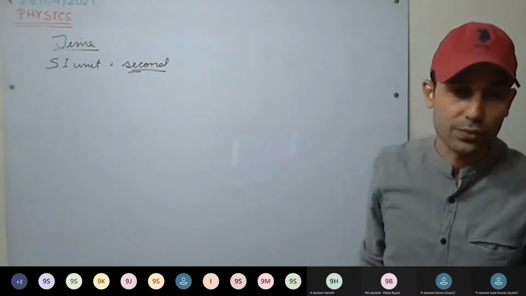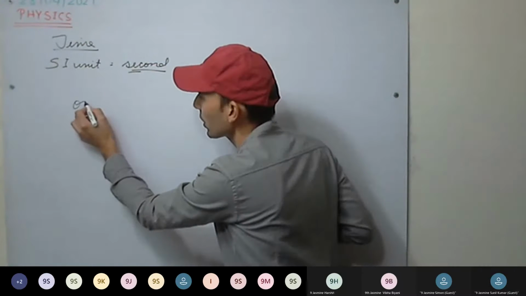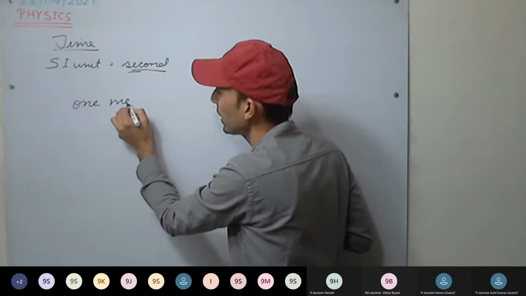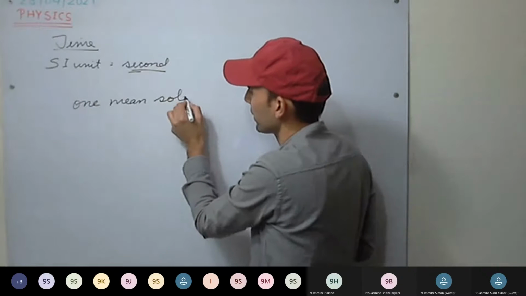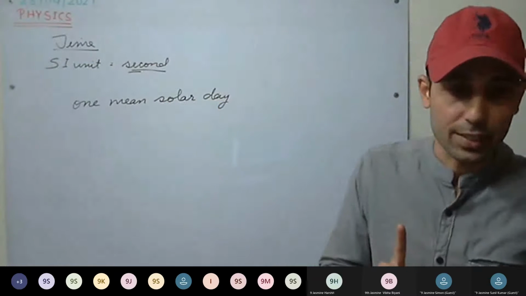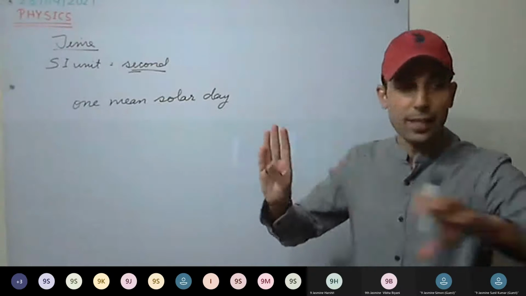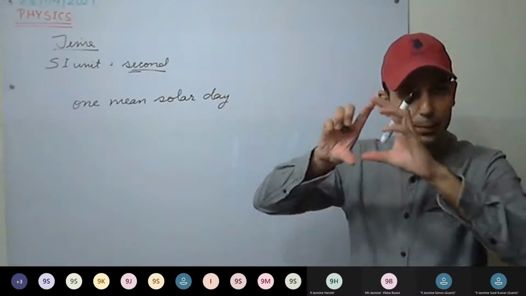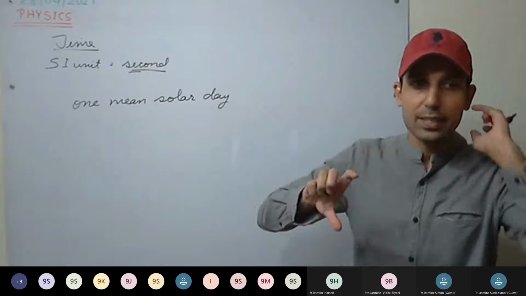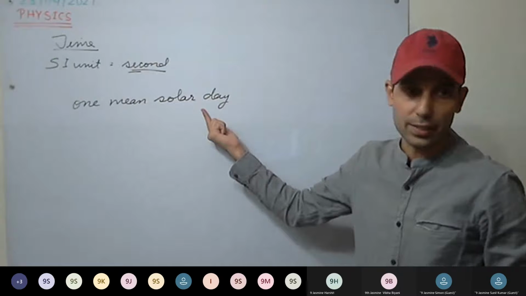Okay, so first we have to define it. Earlier it was defined like this. Scientists took 1 mean solar day. Over the whole year they observed the days, and there is some variation in the days. They took the mean, the average, and called it 1 mean solar day.